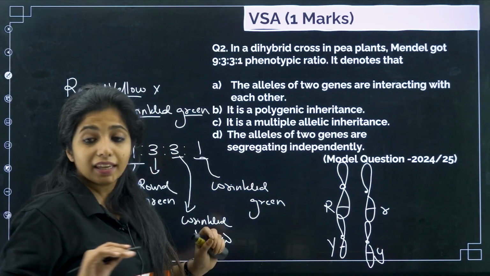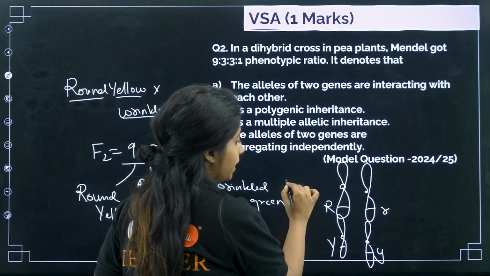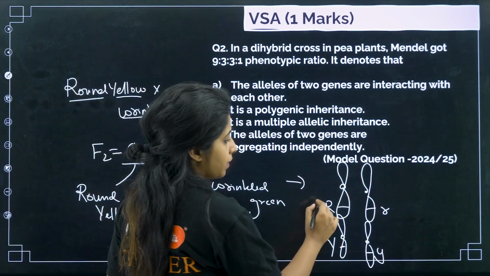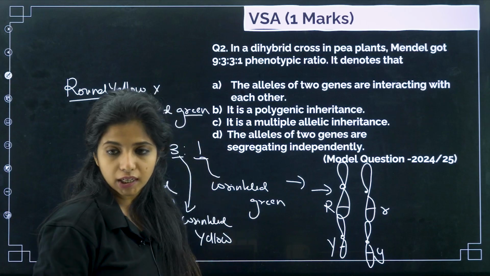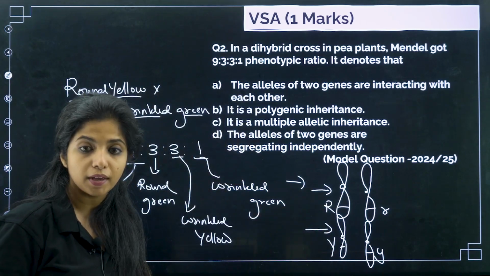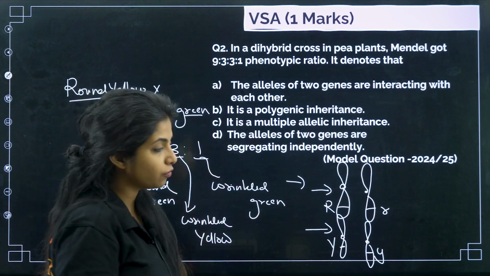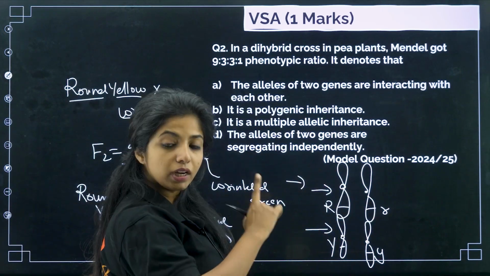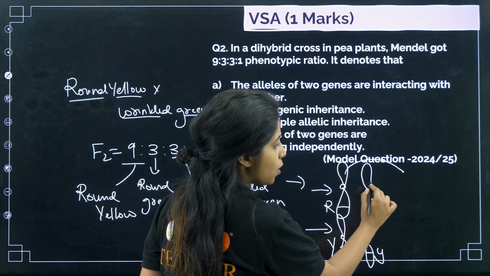I cannot assume that, for example, this plant has these chromosomes and capital R will always go with this particular chromosome in the gametes. Gametes have to be formed, and in gametes, what is happening, children? From one pair of alleles, only one would be going. So either this will be going or this will be going.